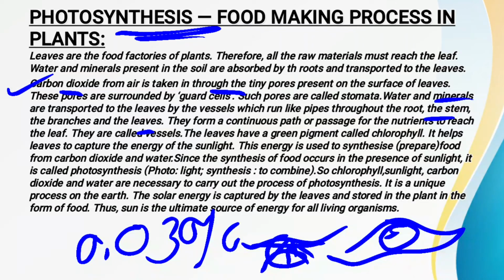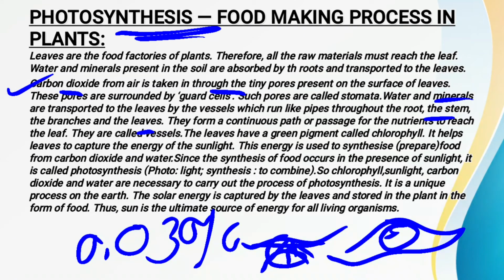So this is all about how photosynthesis takes place. Here you can see that photo means light and synthesize means to combine or to prepare food. So in the presence of chlorophyll, the plants are able to capture the sunlight, and with the help of this energy captured by the chlorophyll, the plants are able to synthesize their food from carbon dioxide and water.